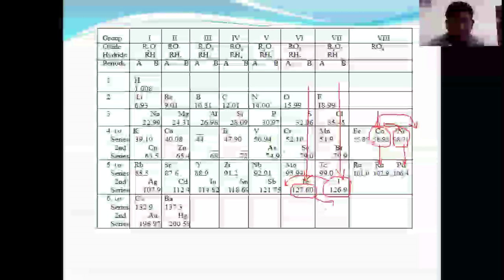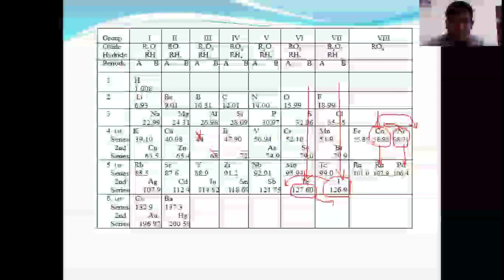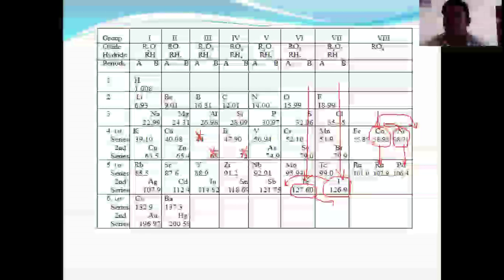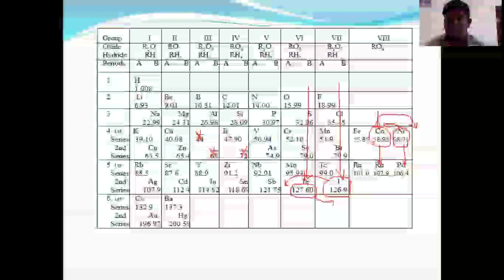Now let me ask you some very important questions. Some gaps were identified in Mendeleev's periodic table. At the time of Mendeleev, some of the elements were not discovered.